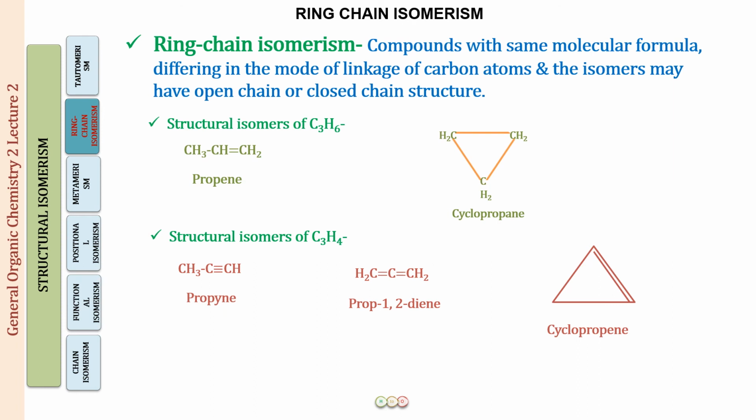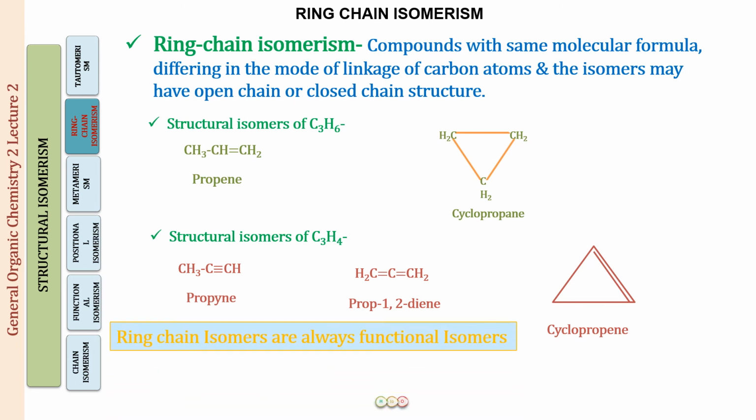Please do remember this. Whenever you have the same molecular formula but one of the structures is a ring and the other is a straight chain compound, we are always going to call that ring chain isomerism. Although the ring chain isomers are always going to be functional isomers.